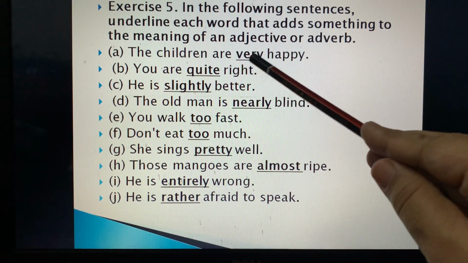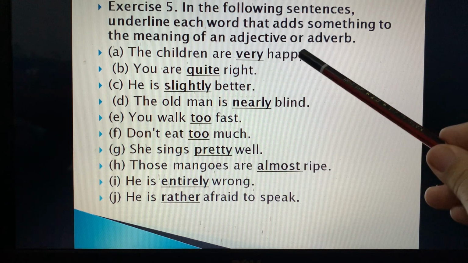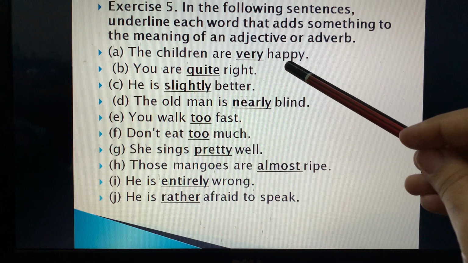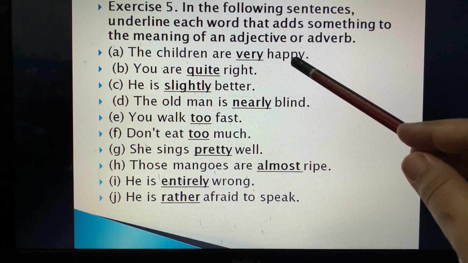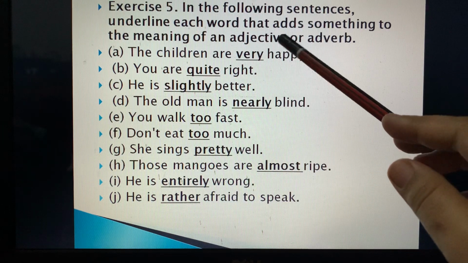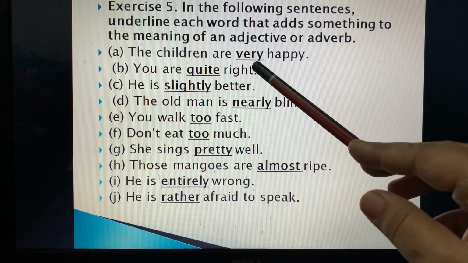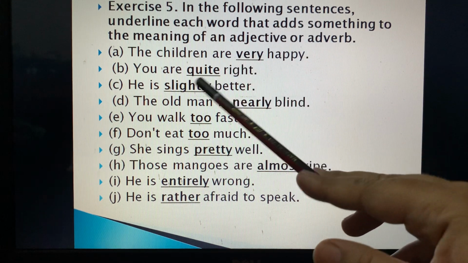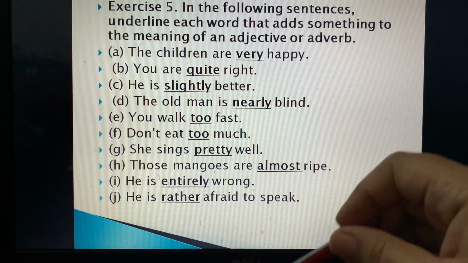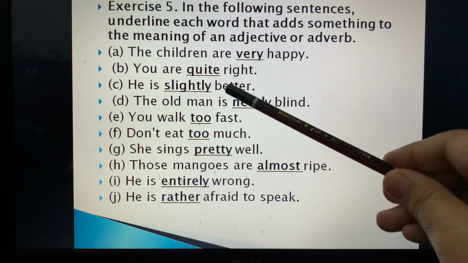Like, the children are very happy. Over here, happy is the adjective. How are the children? They are happy. So happy is the adjective. Fine. So very is the adverb over here. Next is, you are quite right. Quite again is the adverb.